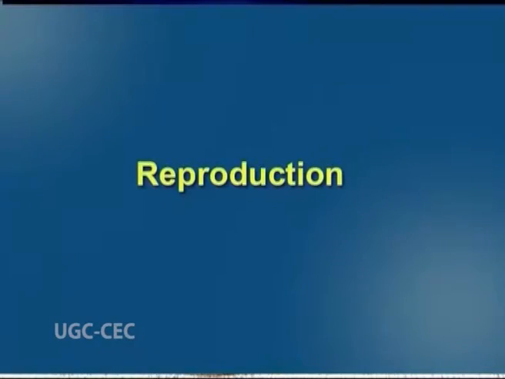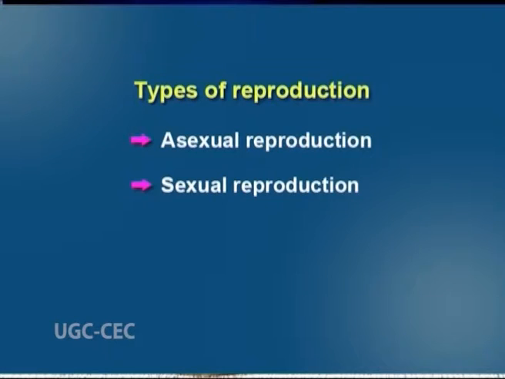Reproductive cycles in vertebrates. Ovarian cycle. Let us first understand what is reproduction. Reproduction is the process by which new organisms are generated. It is the mechanism of species continuation. Types of reproduction. Reproduction process can be divided into two types. First one is asexual reproduction and the second one is sexual reproduction.